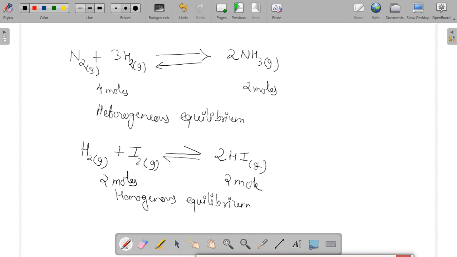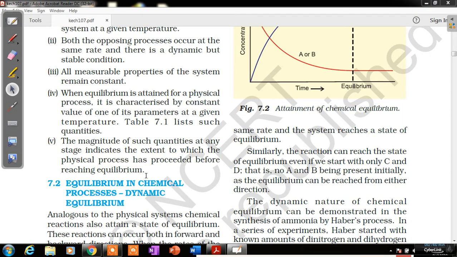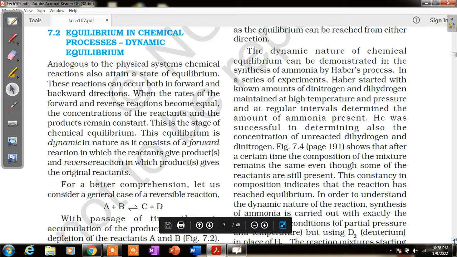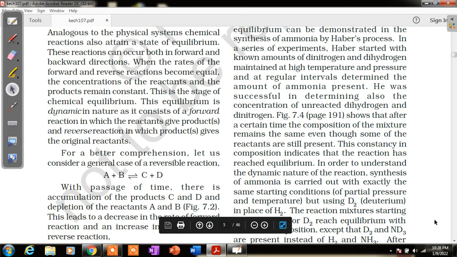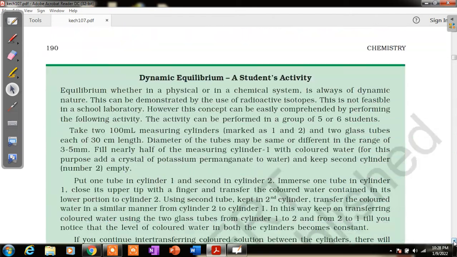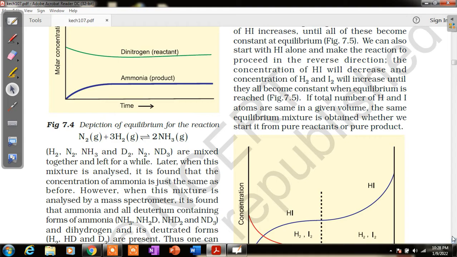Okay, so this is chemical equilibrium, which is also a dynamic condition, where the conversion of reactant to product equalizes with the conversion of product back to reactants.